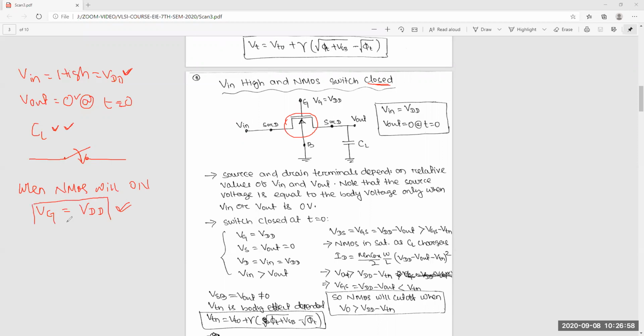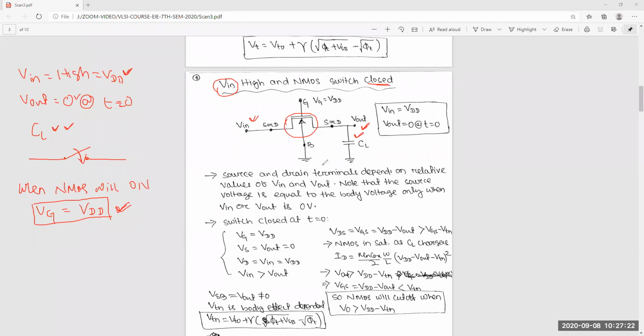If we give high voltage to the gate, then it will be on. So remember, Vin is equal to high, which means you are giving a high voltage at the input and trying to get that high voltage at the output. Closed switch means you have to give VG equal to VDD. Now this is CL, and this will charge.